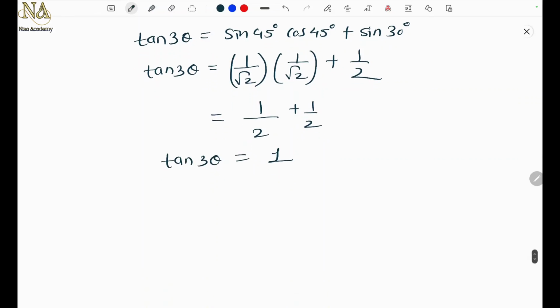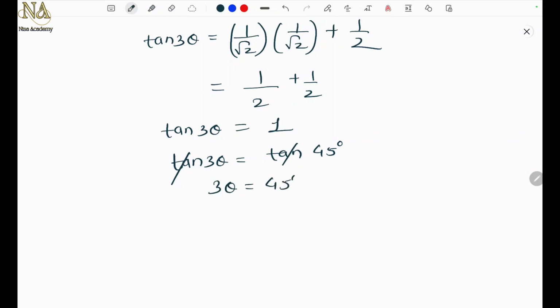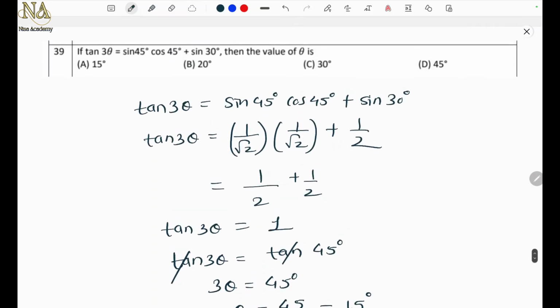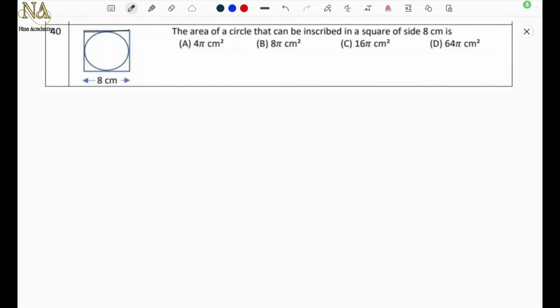Now for which angle is the value of tan 1? We know tan 45 is equal to 1, right? So tan gets cancelled, 3 theta equals 45. So theta is equal to 45 by 3. So 3 15s. So the answer is option A, 15 degrees. Next problem.